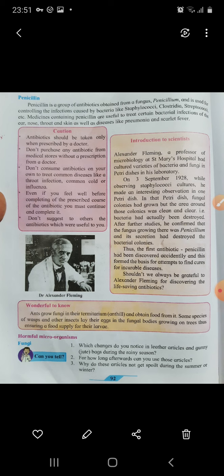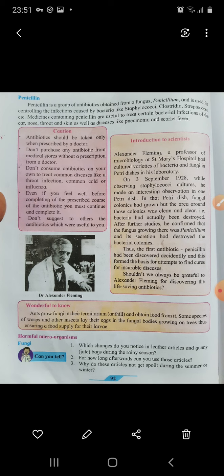As you know, in the rainy season the humidity in the air is maximum, which allows the growth of microorganisms like fungi. Fungi obtain nutrition from these articles. These articles trap moisture, and that is why it allows the growth of fungi. Therefore leather articles such as shoes and belts, and plant products like jute bags, show fungal growth in the form of black or white spots during the rainy season.